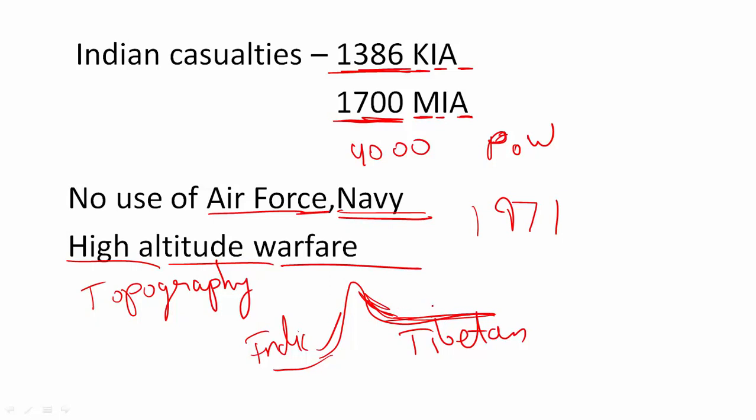This is why China can easily mobilize, while it is very tough for the Indian army to mobilize from this side. So this was also one of the reasons that we could not use tanks, we could not use big artillery guns, while on the other hand China brought in small tanks to its fight at various locations. These are all the factors which led to the defeat of India.